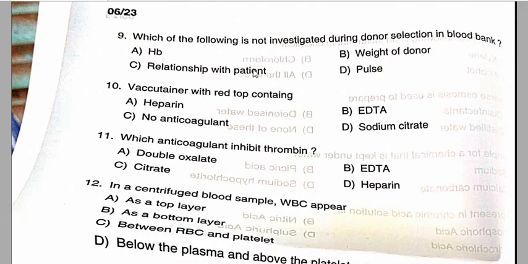Which of the following is not investigated during the donor selection of a blood bank? So which is not investigated? Here is a relationship with the blood. Oh, sorry, relationship with the patient. Option C is the correct answer for the question number 9.